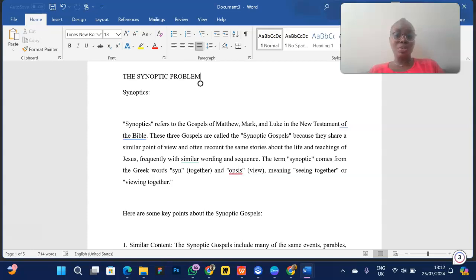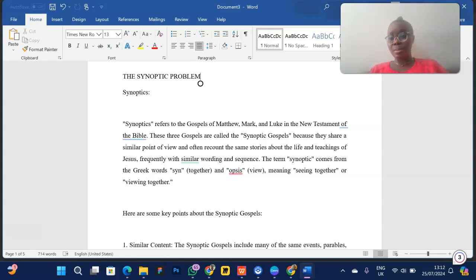So the term synoptic, why did they call them synoptic? The term synoptic comes from the Greek word syn, which means together, and opsis means view. So it means seeing together or viewing together. So when we talk about these Gospels, they see together, right? The 3 Gospels give us a similar point of view about the life of Jesus.